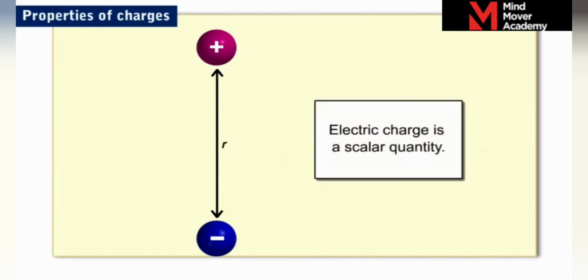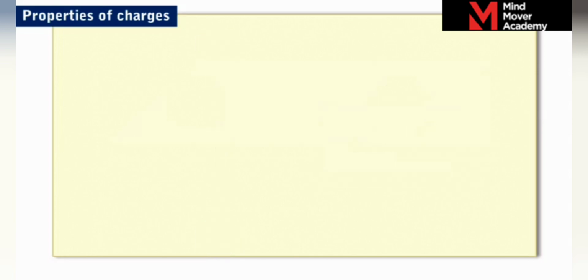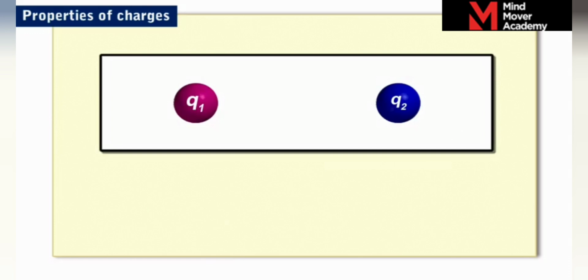Electric charge is a scalar quantity which has only magnitude but no direction. Hence, the total charge on a body is equal to the algebraic sum of the individual charges given to it. Let us illustrate this with an example. Consider a body carrying a charge Q1, and we add another charge Q2 to this body.